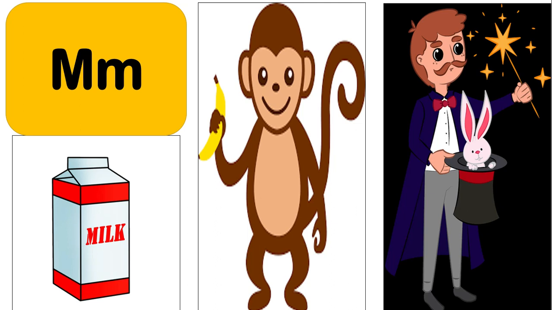M. The letter is M. What is the sound of M? M. Monkey. Milk. Magic. Magician.